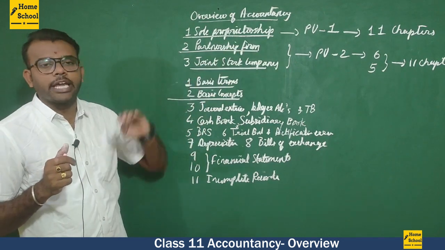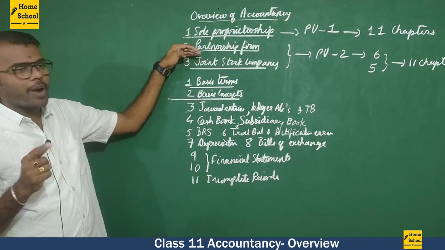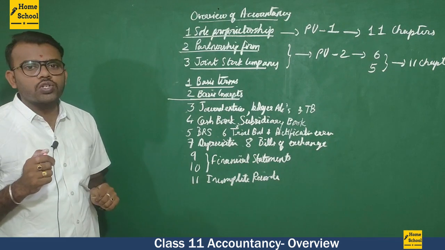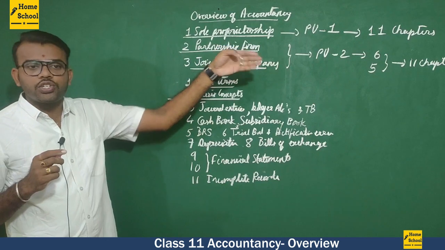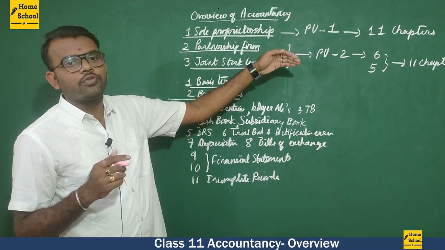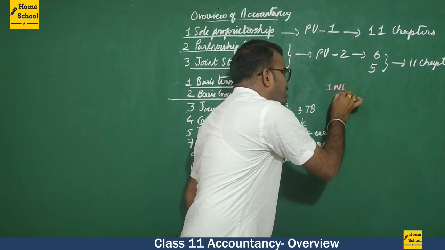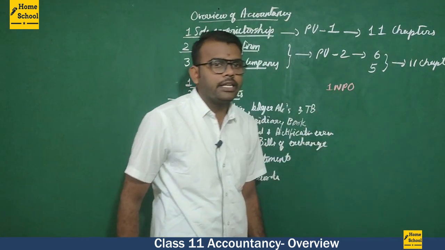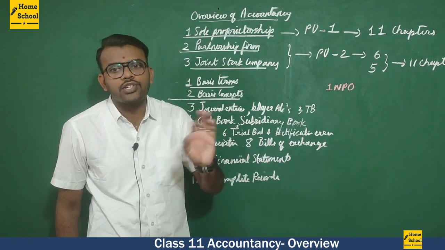Then when it comes to the second PUC, we have two parts, as I said. We have accounts for partnership firms and we have accounts for joint stock companies. In accounting for partnership firms, the first part of our second PUC, the first chapter is NPO, that is accounting for not for profit organizations.